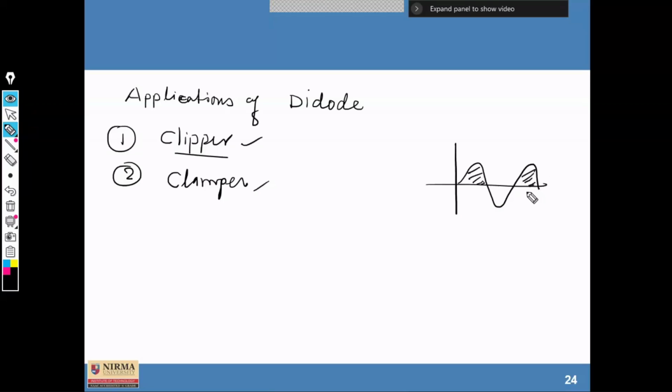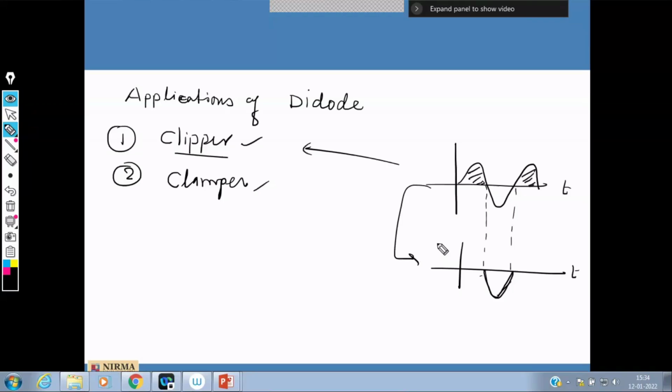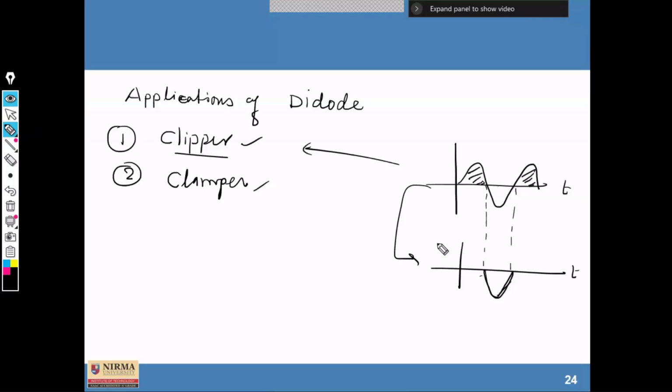With the help of a clipper we can remove it, and our output will be like this. With respect to time, this is the output of the clipper circuit. In a clipper circuit, the diode and resistors are connected across the load. Based on this we can have clipper and clamper circuits. This is an example of a clipper circuit.